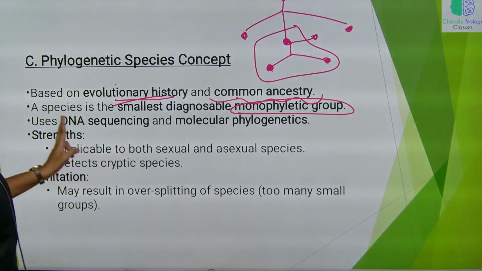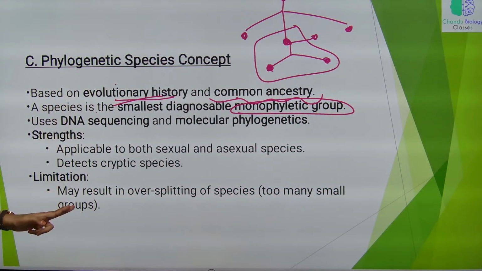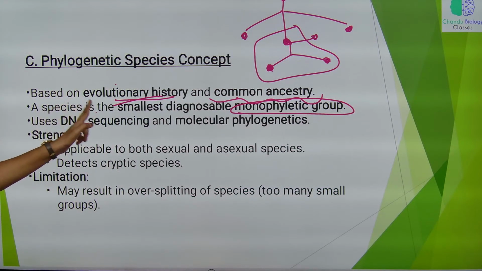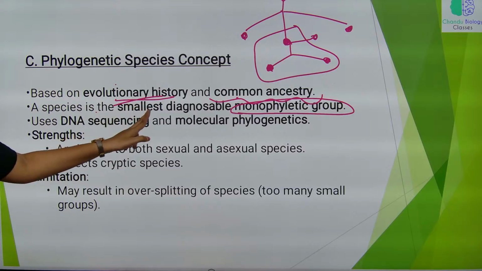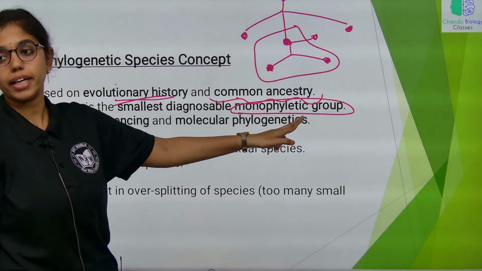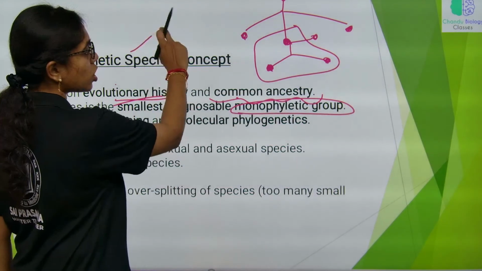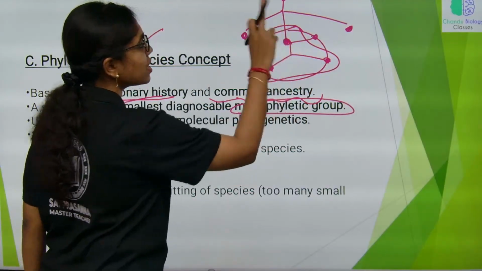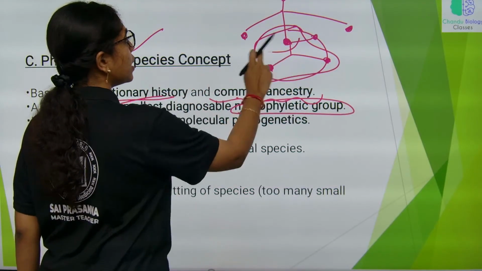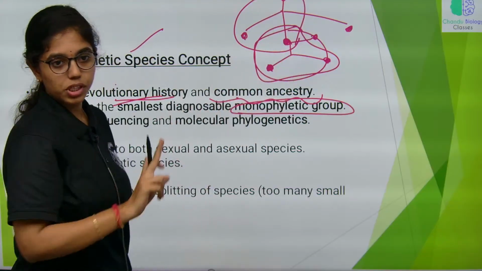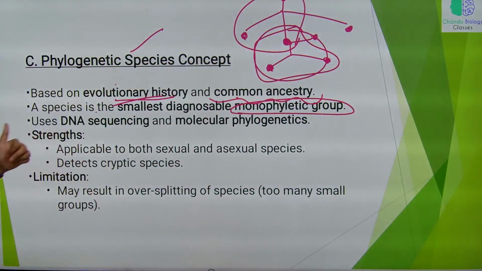So, according to the phylogenetic species concept, species can be defined as the smallest diagnosable monophyletic group. According to this concept, these three are considered as one species, and these three as another species. And then, what are the strengths of this phylogenetic species concept?